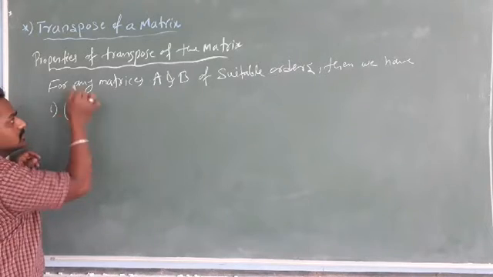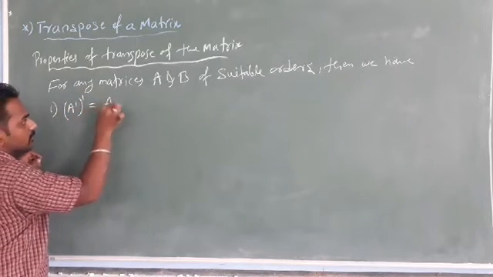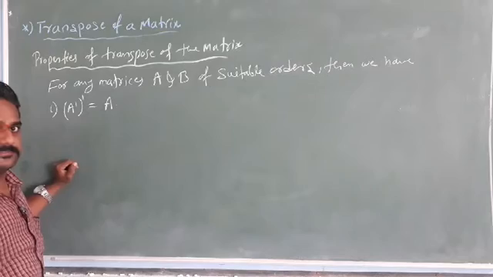A transpose whole transpose will get again A itself.